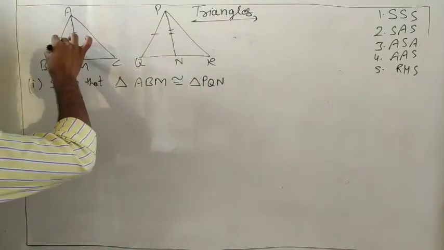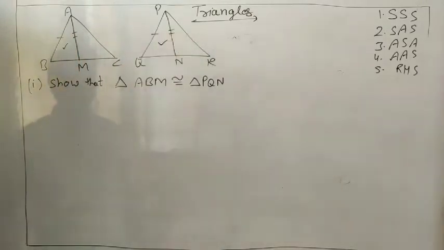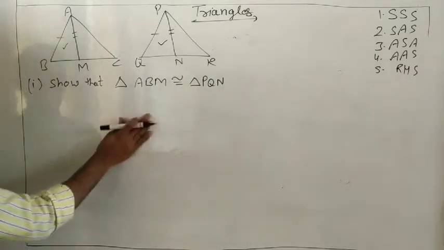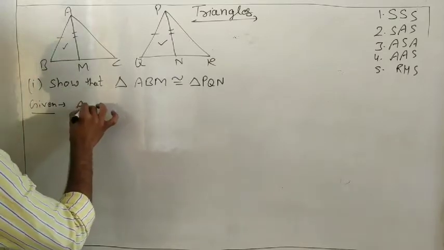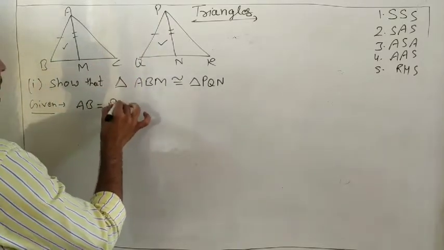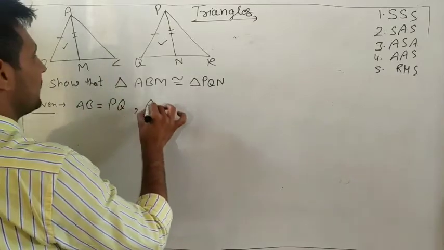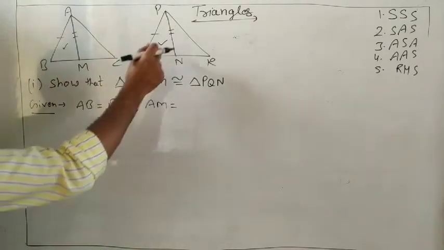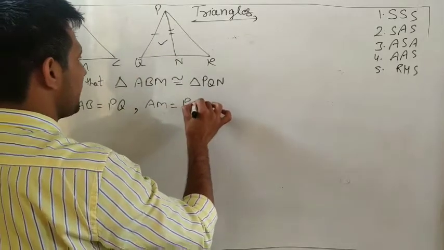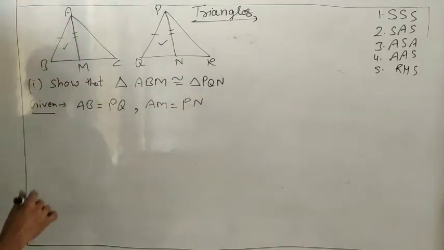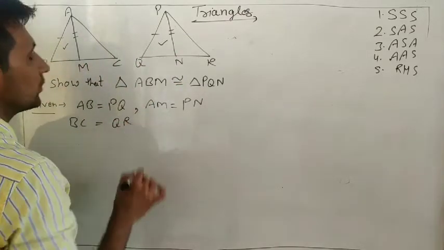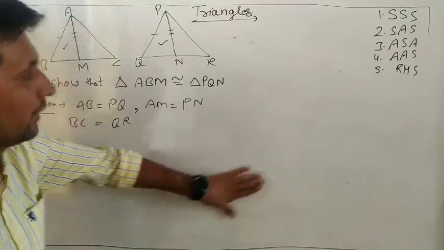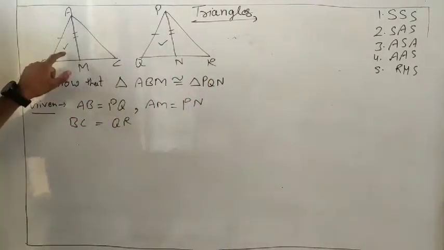So it means triangle ABM and triangle PQN. Always, in a proof, we first write what is given. What is given? AB equal to PQ, AM equal to PN, and the third one, BC equal to QR. These are already given. Now we have to prove that these two triangles are congruent.